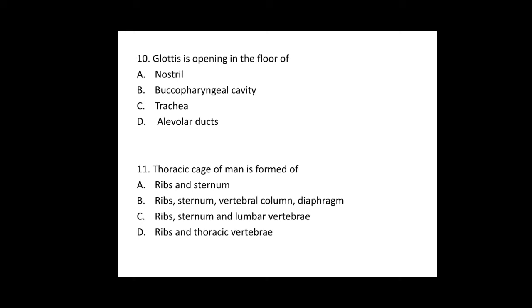So here the thoracic cage of man is formed of dorsal vertebral column, ventral sternum, lateral ribs and lower side diaphragm. So that is seen in option B. So for the 11th question, option B is the correct answer.